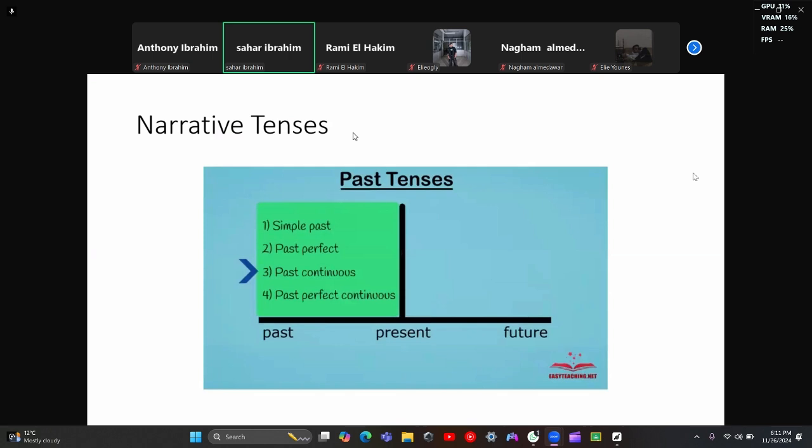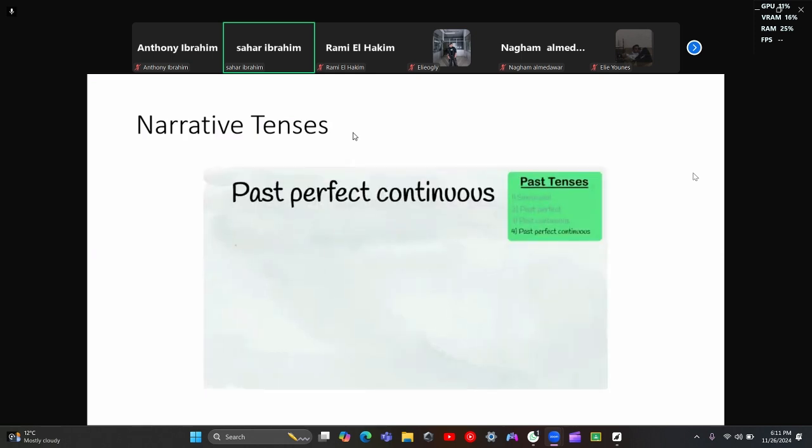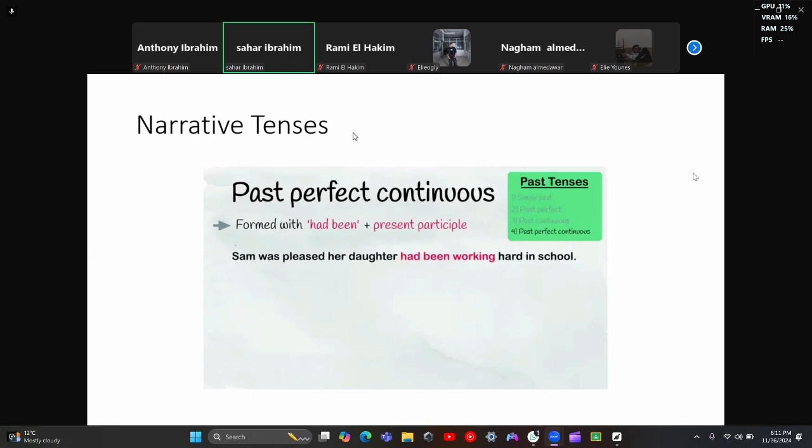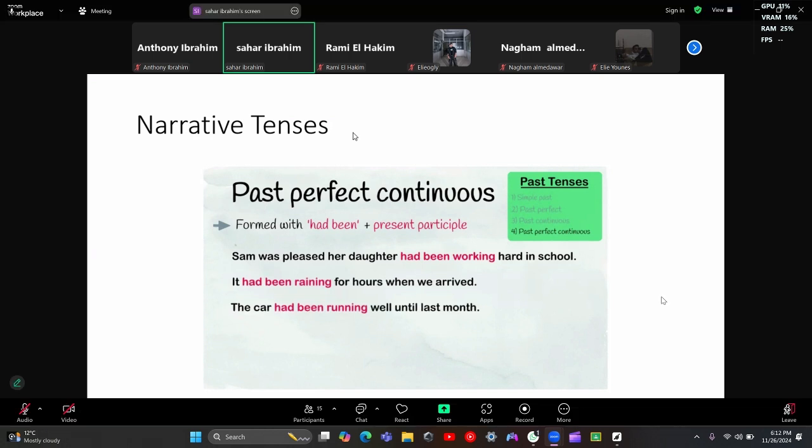The final past tense is past perfect continuous. This tense is formed using had been, followed by the present participle of a verb. For example, Sam was pleased her daughter had been working hard in school. It had been raining for hours when we arrived. The car had been running well until last month.